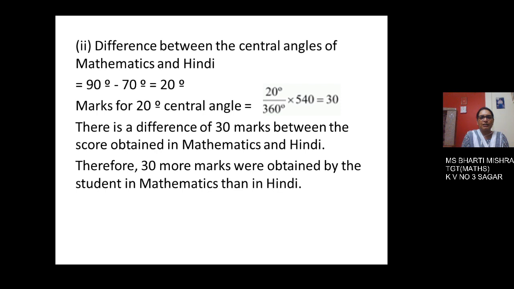See, 20 degree is a part of the complete angle. Hence this fraction is multiplied by the total, that is 540. This results as 30. There is a difference of 30 marks between the score obtained in mathematics and Hindi. Therefore, 30 more marks were obtained by the student in mathematics than in Hindi.